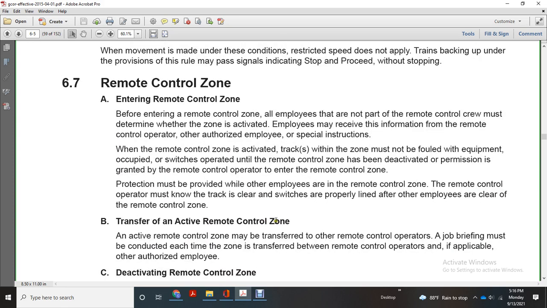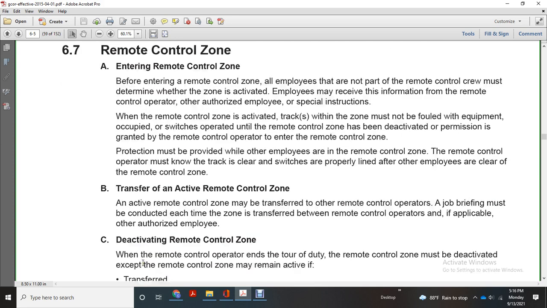Transfer of the active remote control zone. An active remote control zone may be transferred to another remote control operator. A job briefing must be conducted each time the zone is transferred between remote control operators, and if applicable, with the other authorized employee.